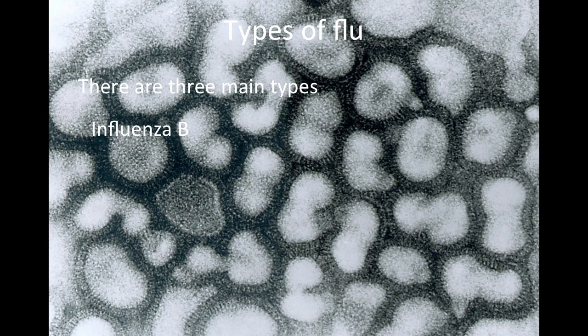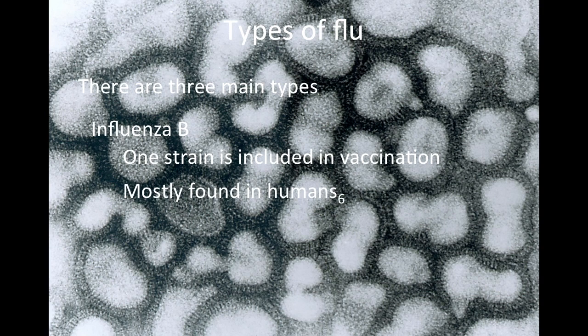Influenza B. One strain is included in the vaccination, is mostly found in humans, is divided into strains, not subtypes.